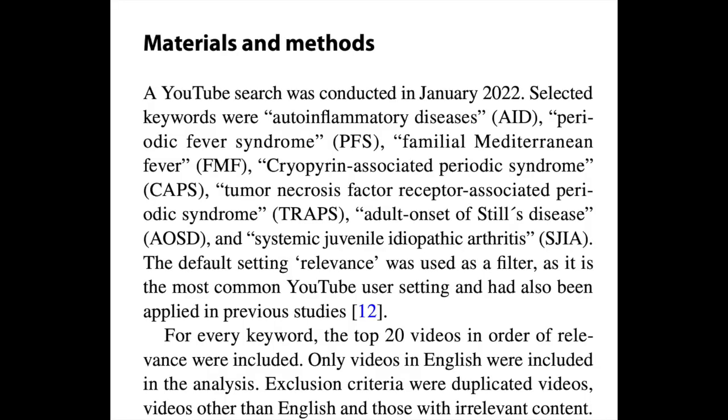Here's what they did. In January 2022, they went on YouTube and performed 7 searches using these terms: autoinflammatory diseases, periodic fever syndrome, familial Mediterranean fever, Cryopyrin-associated periodic syndrome, tumor necrosis factor receptor-associated periodic syndrome, adult onset of Still's disease, and systemic juvenile idiopathic arthritis. For each of the 7 searches, they considered the top 20 results.